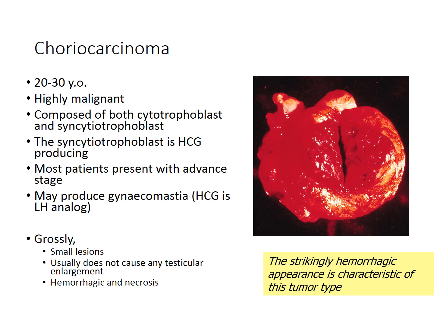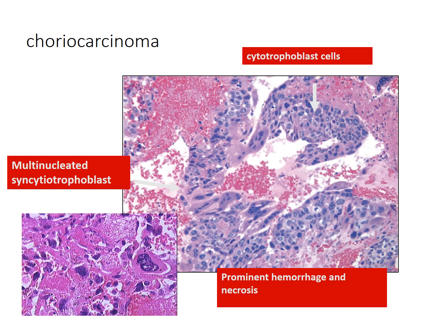Grossly, it presents as a small lesion in the testes, usually not causing any testicular enlargement, but they present with hemorrhage and necrosis, which is seen in the picture. Histologically, choriocarcinoma shows the presence of cytotrophoblast cells with multinucleated syncytiotrophoblasts, and there is prominent hemorrhage and necrosis.